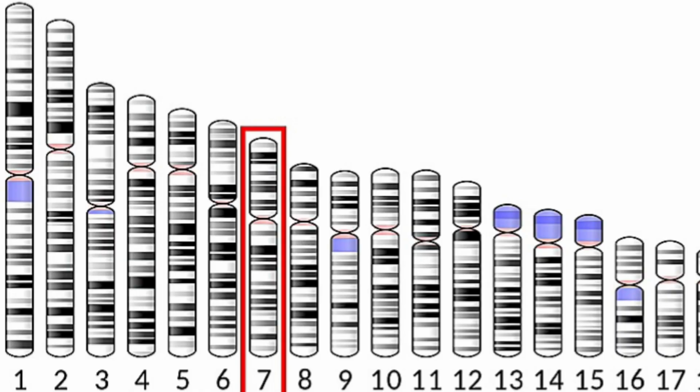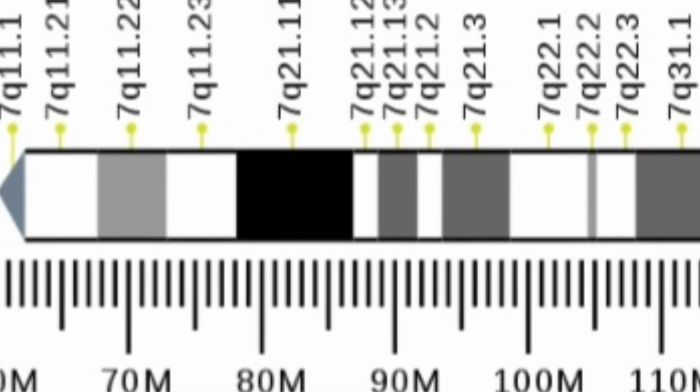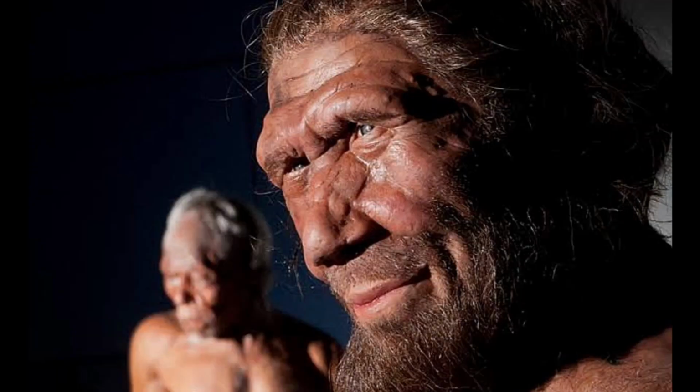Finally, the third research found FOXP2 genes in the Neanderthal genes. FOXP2 genes are necessary for producing a protein called forked box P2. This protein is essential since it ensures basic speech development in early childhood. All this research proves that the first verbal communication was in the period of the Neanderthals.